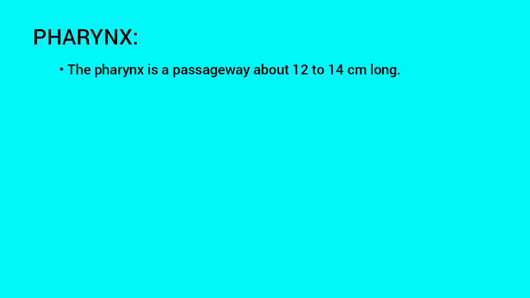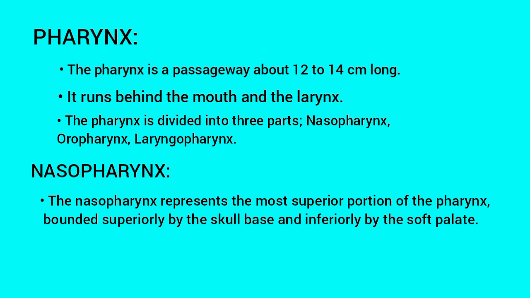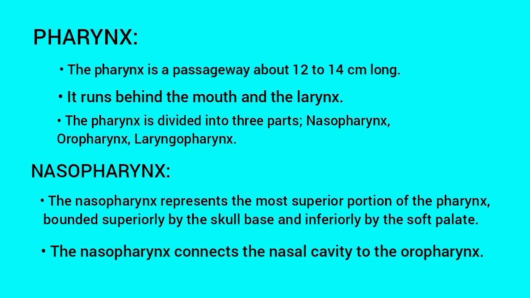Now let us see about pharynx. The pharynx is a passageway, about 12 to 14 centimeters long. It runs behind mouth and larynx. The pharynx is divided into three parts. They are nasopharynx, oropharynx, laryngopharynx. Nasopharynx. The nasopharynx represents the most superior portion of the pharynx, bounded superiorly by the skull base and inferiorly by the soft palate. The nasopharynx connects the nasal cavity to the oropharynx.